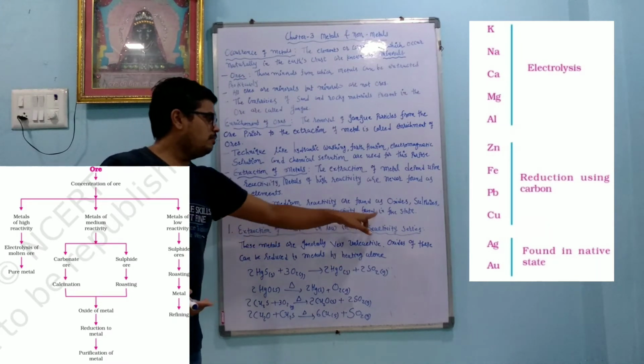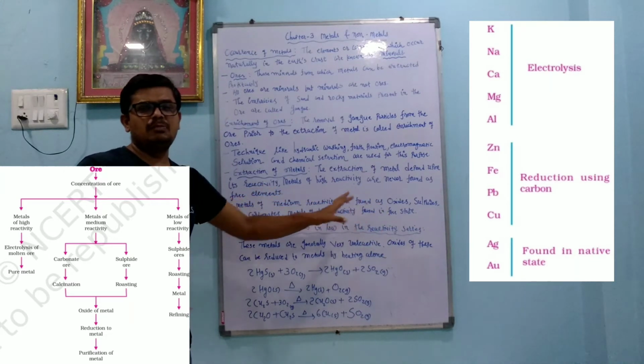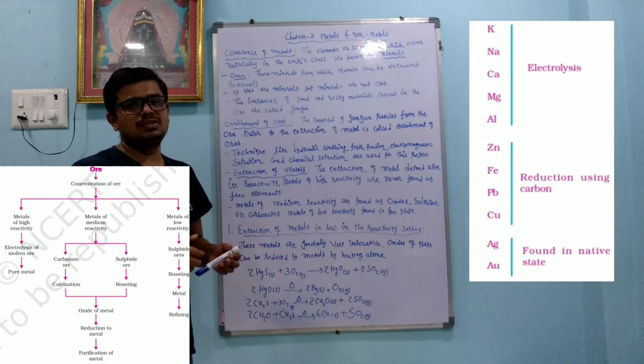Metals of low reactivity are found in the free state, like gold, silver, platinum. They are available in the free state because they are not that reactive, so they are used as ornaments.